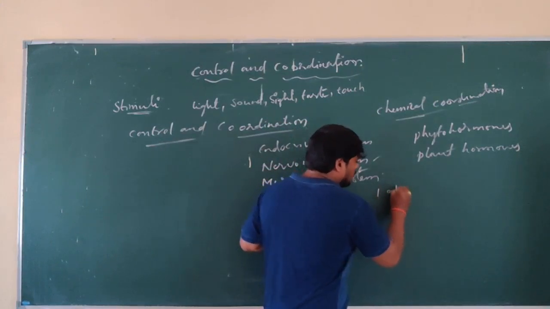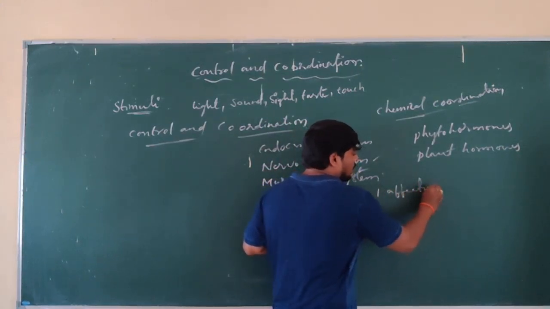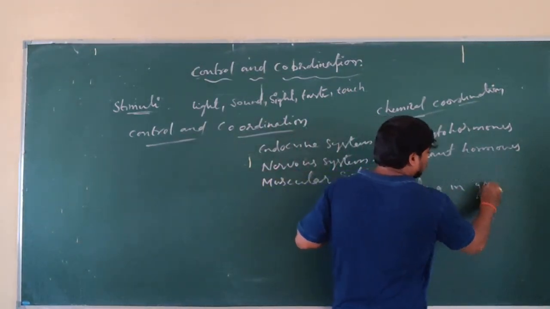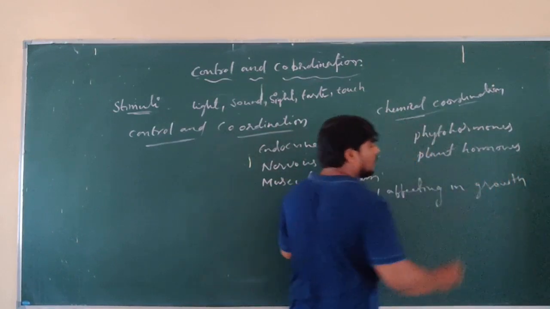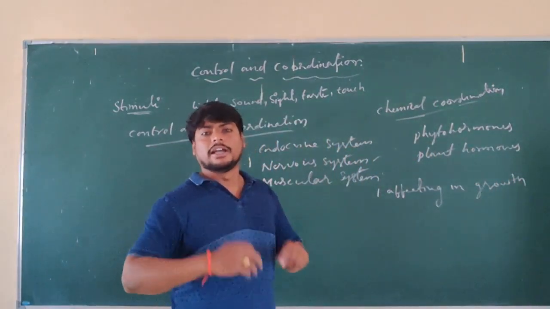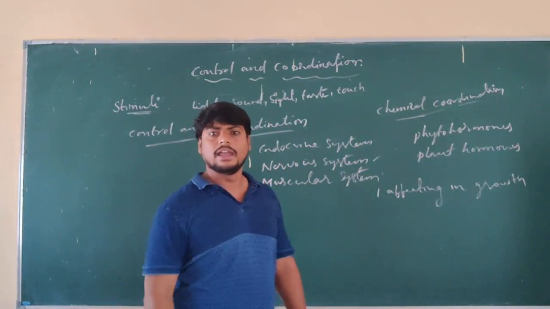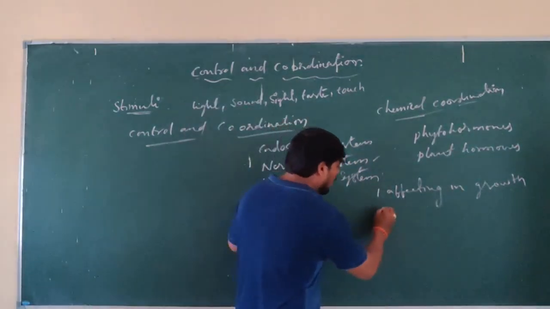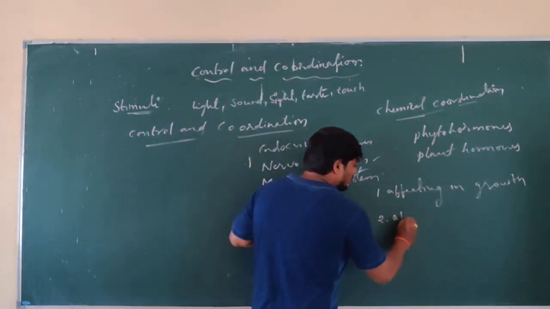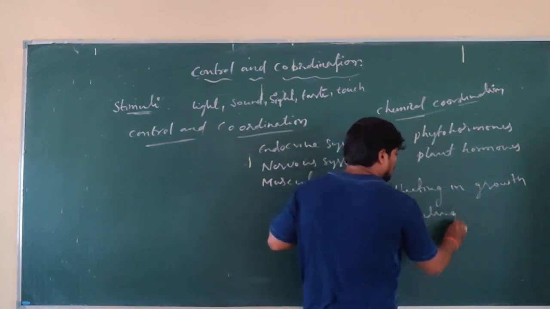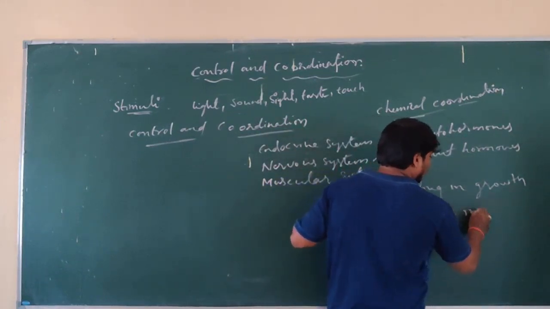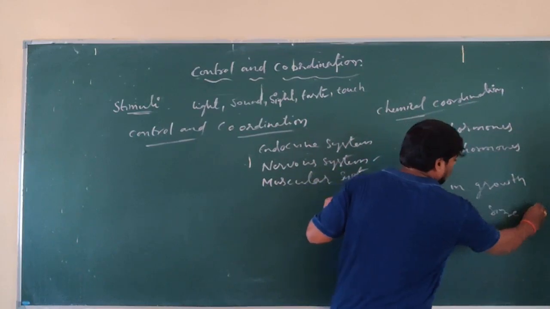One is affecting the growth of the plant, which causes movement. That is one of the responses given by the plant. The growth induces movement of the plant. And also affecting the size of the cell.